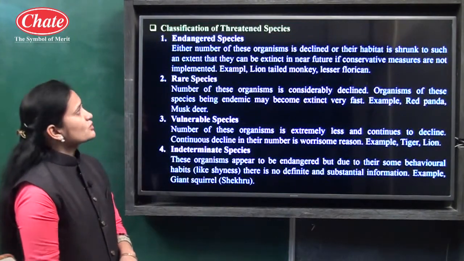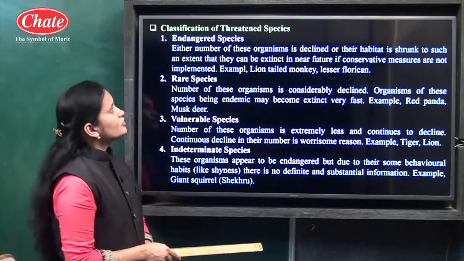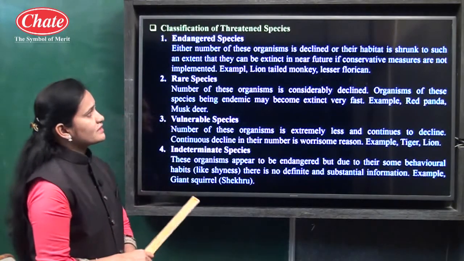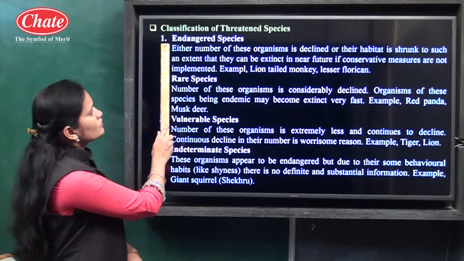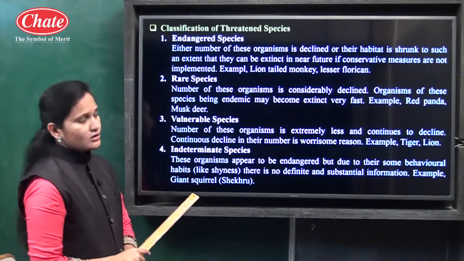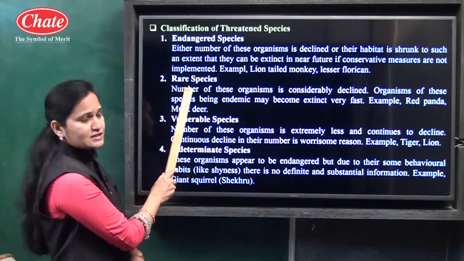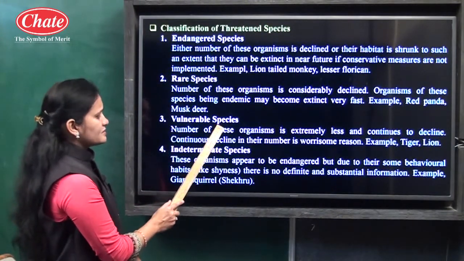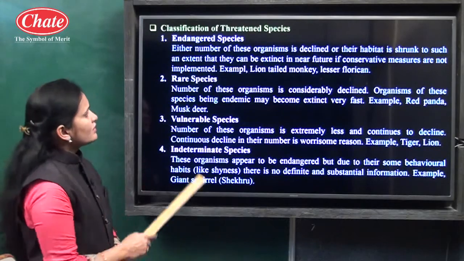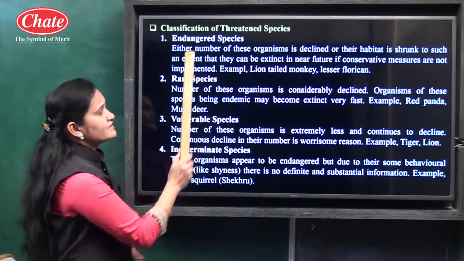Now let us see the next point, which is about the classification of threatened species. Here you can see a total of 4 points are given related to the classification. These are the names of the threatened species. Which are the names? The first one is endangered species, the second one is rare species, the third one is vulnerable species, and the fourth one is indeterminate species.